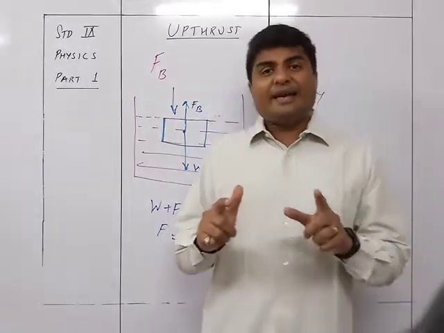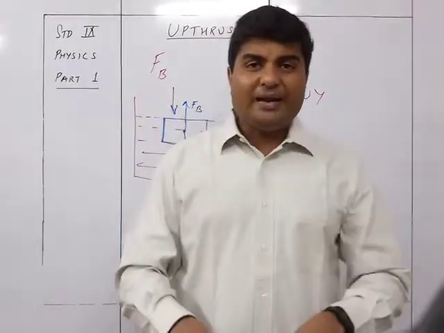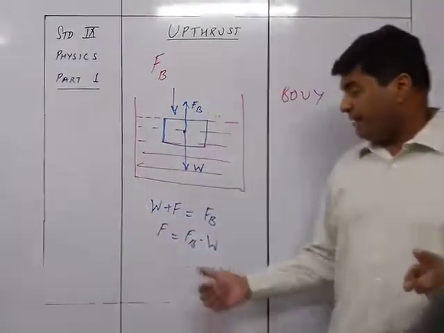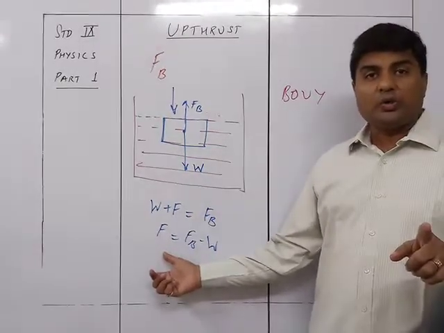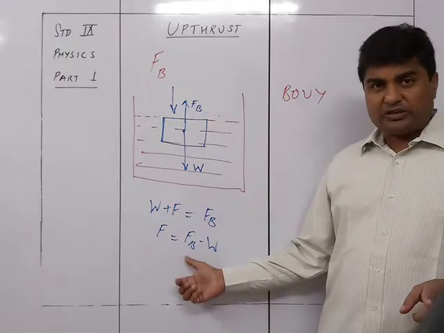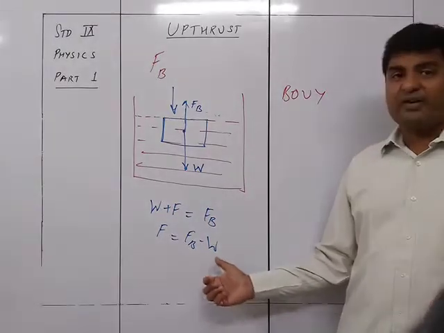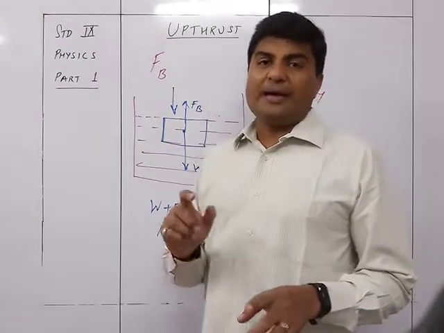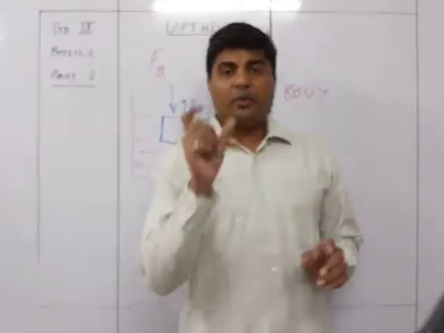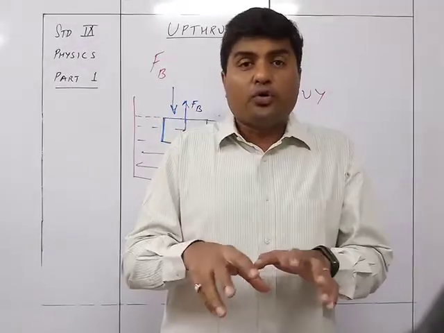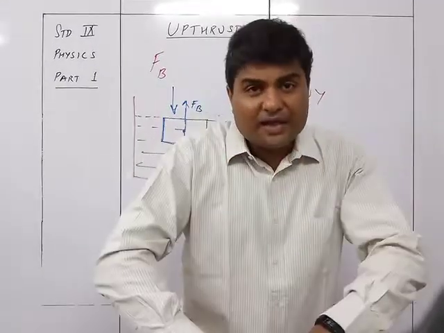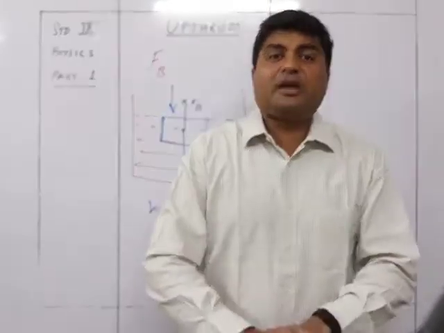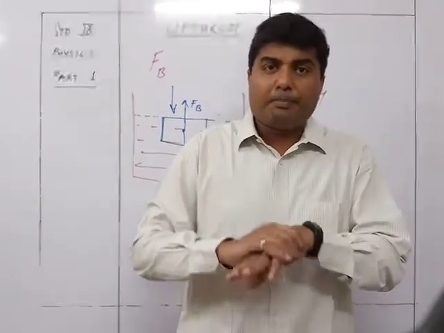So at such a condition, if I want to keep it completely submerged, I will need to apply a force which will be equal to the upthrust minus the weight of the body. Whatever is the difference, that amount of force will need to be continuously given to it so that it keeps remaining submerged in water.